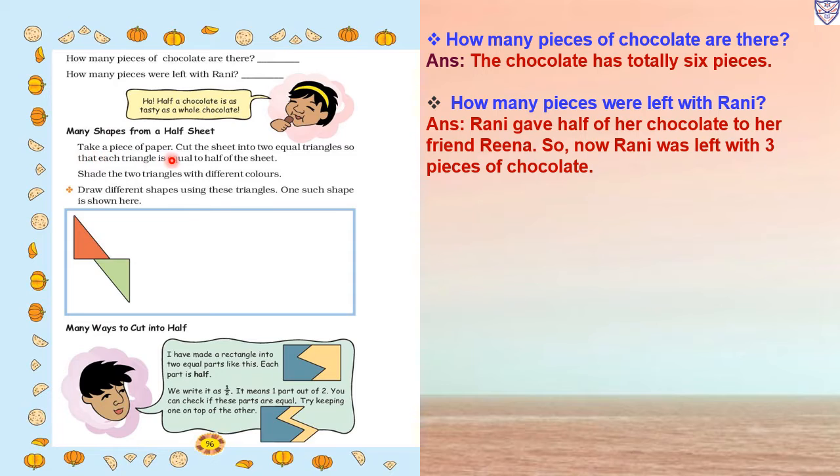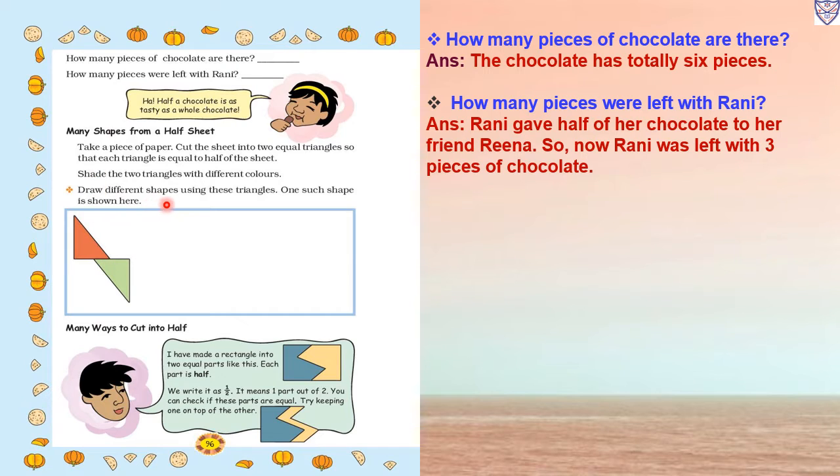Take a piece of paper, cut the sheet into two equal triangles so that each triangle is equal to half of the sheet. So like this we have to cut. We have to take a sheet, then we have to make a line in between, then we have to cut it, and two triangles will come. Now shade the two triangles with different colors.